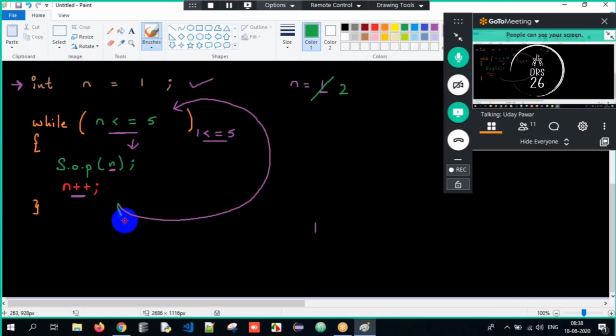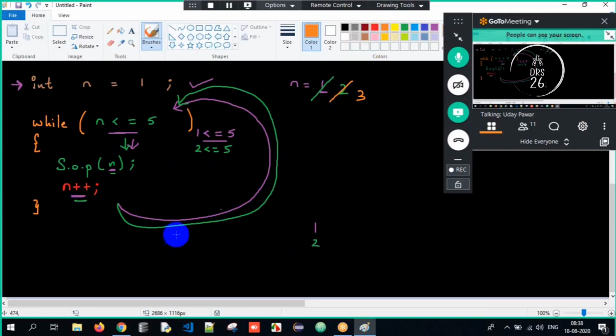And it's a loop, right? It has to go back. Now what is n? Is 2 lesser than or equal to 5? Yes, it is true. Control will come inside. What am I supposed to print? n value. n value is 2. 2 gets printed. n plus plus, meaning n value will become 3.